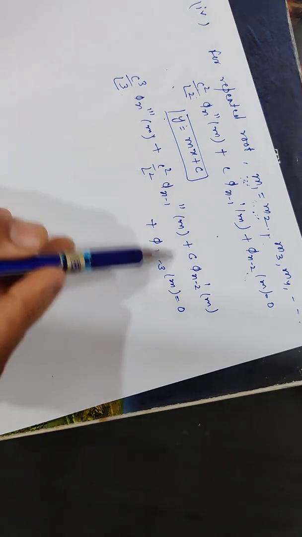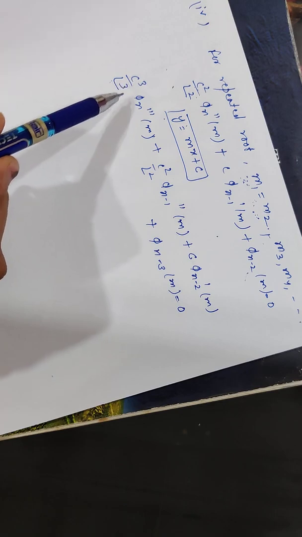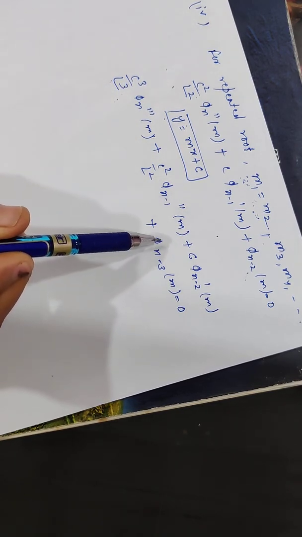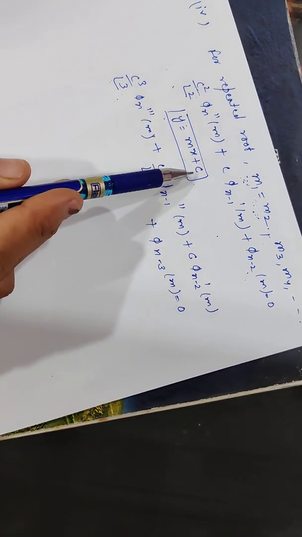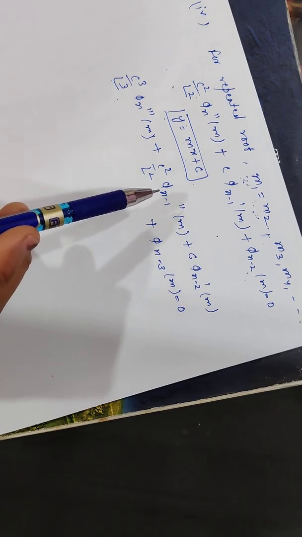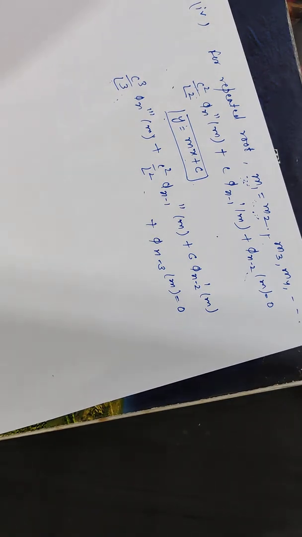This is a cubic equation in c. From here we can get 3 values of c corresponding to 3 same values of m. Then again putting in the equation y equal to mx plus c, we get 3 asymptotes. So in this way we can find our oblique asymptotes.